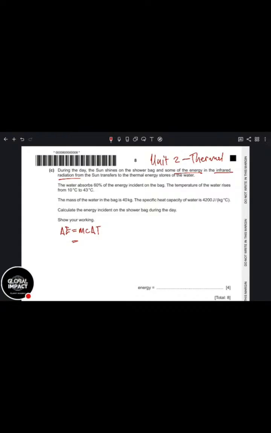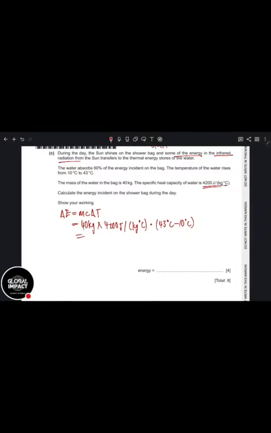So, what is it? Let's work through it. We'll say M, what is the mass? The mass is 40 kgs. Times, what is C? We look for C here. 4,200 joules, and in brackets you say kg. It's joules per kg degrees Celsius. Then it's going to be times delta T. What is our delta T? Delta T is 43 degrees Celsius minus 10 degrees Celsius. Then you're going to get your delta E. This is the energy, okay?